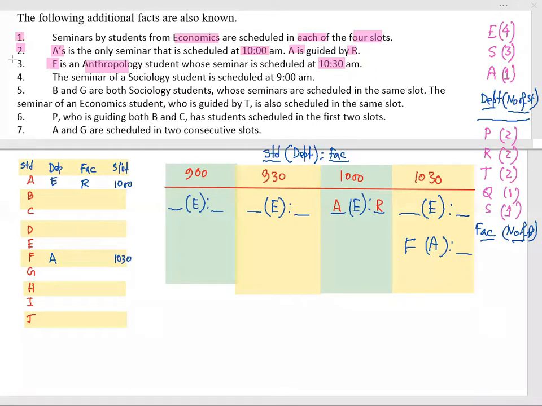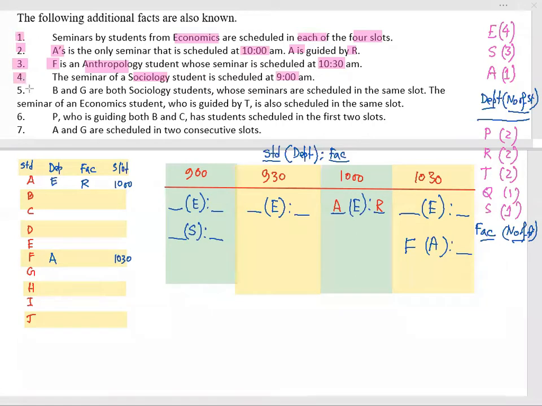Point number 3 is done. Point number 4: the seminar of a sociology student is scheduled at 9 a.m. So 9 a.m., sociology student scheduled at 9 a.m. So this point is also considered.